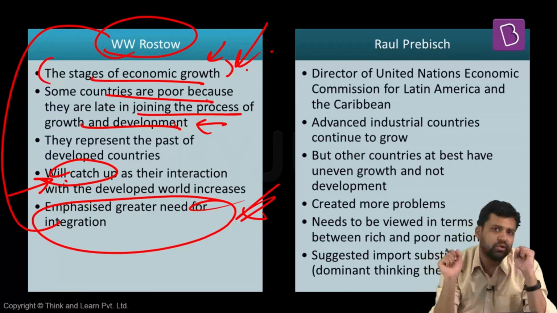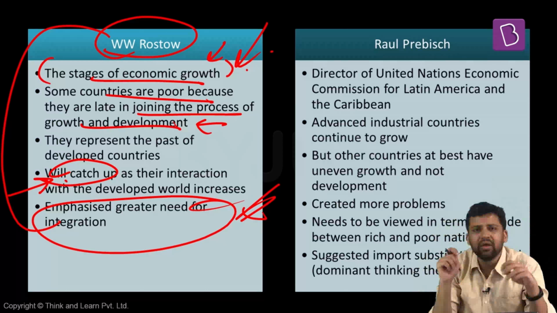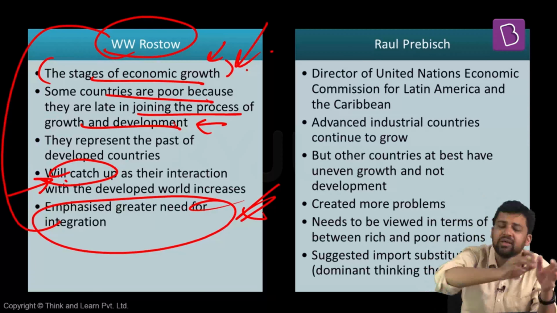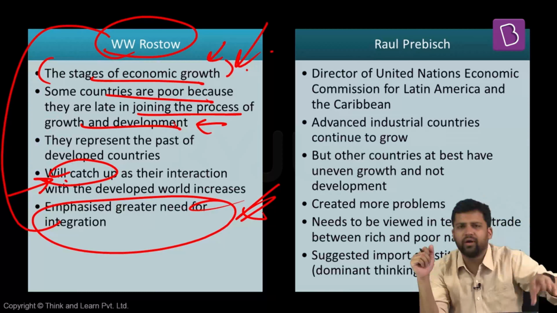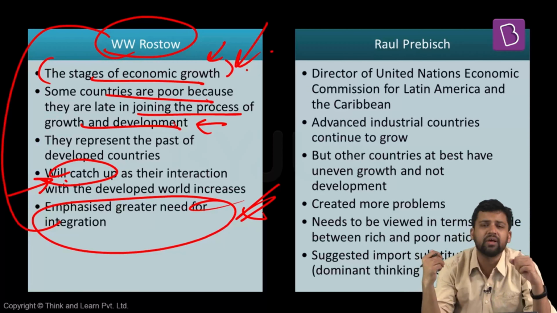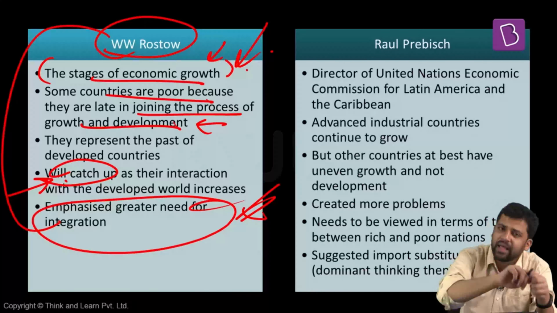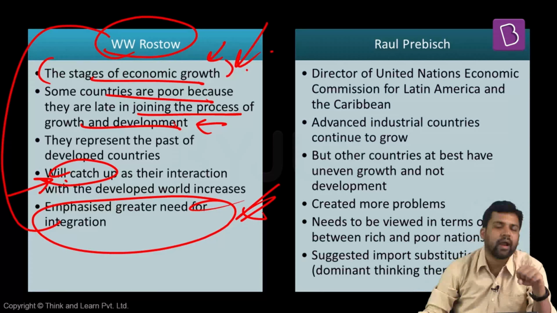This is being questioned by dependency theorists. They question whether we actually have only one path here. They question whether countries are lagging behind because the level of interaction is less, or because of the kind of interaction. Rostow says that since the interaction is not that much, they have not caught up with the process of growth and development, and that is the reason they are lagging behind. But dependency theorists will say that there is interaction, there is integration. In fact, the integration is such that it goes against the interest of the poorer countries, and that is the reason they suffer.